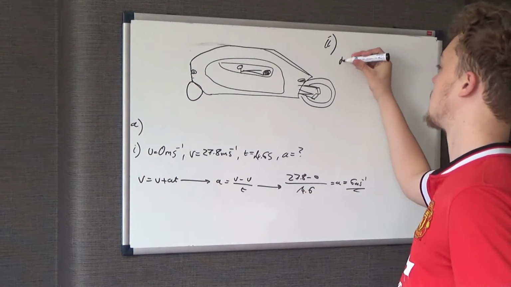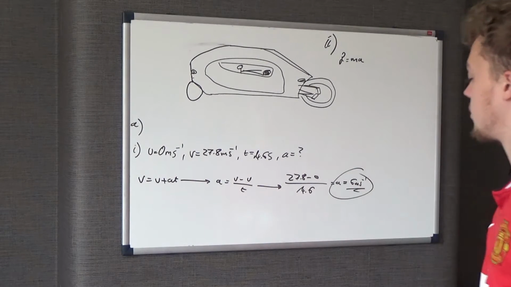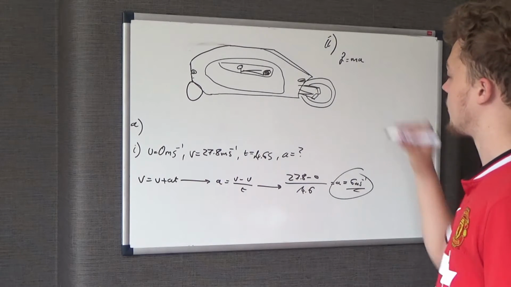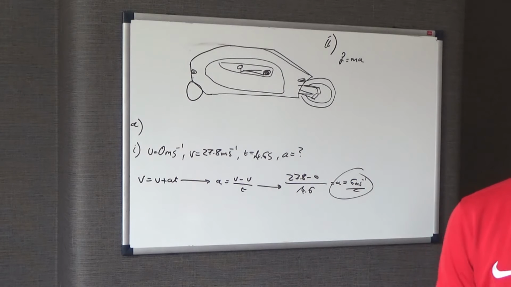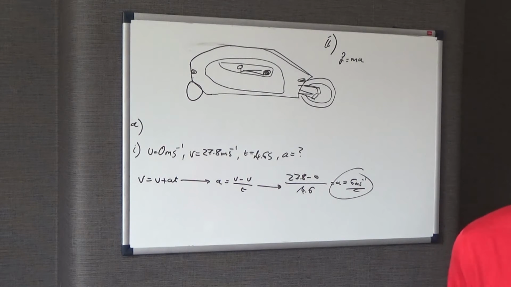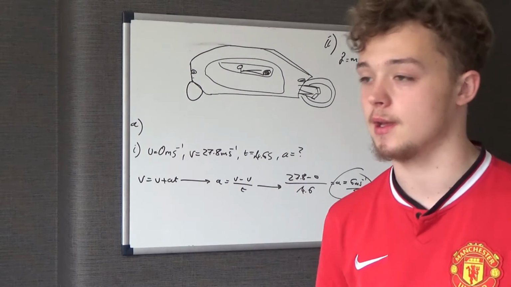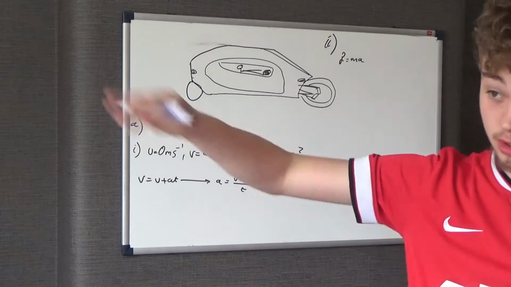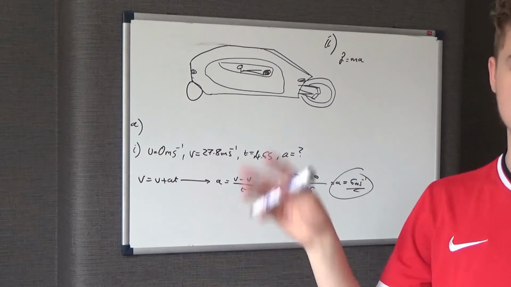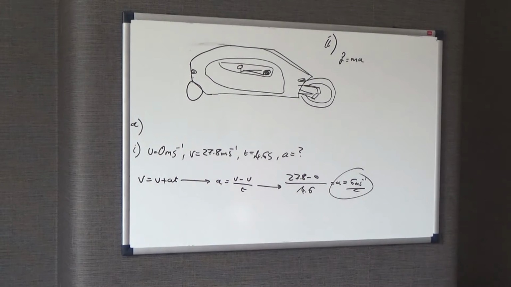Because what we're going to use here is F equals ma. We've just worked out the acceleration, so you're going to use that acceleration in F equals ma, but what's your mass? Now don't put, like I did, 360 kilograms, because that's just the mass of the car. There's going to be a person there. Unfortunately, people have to go in cars.